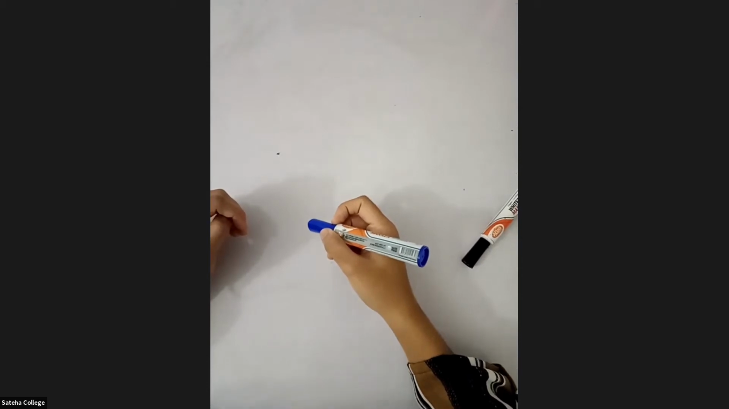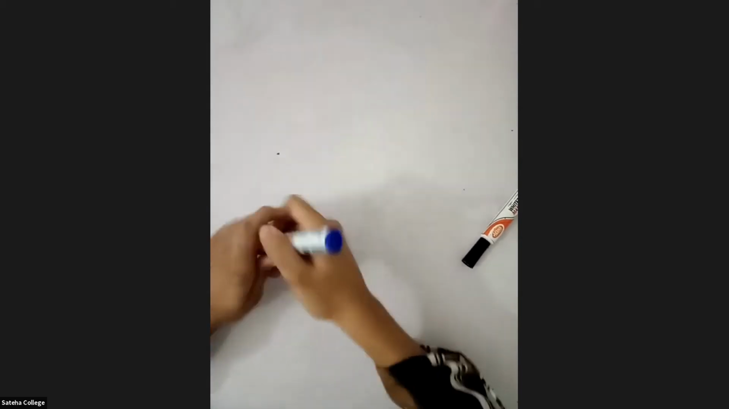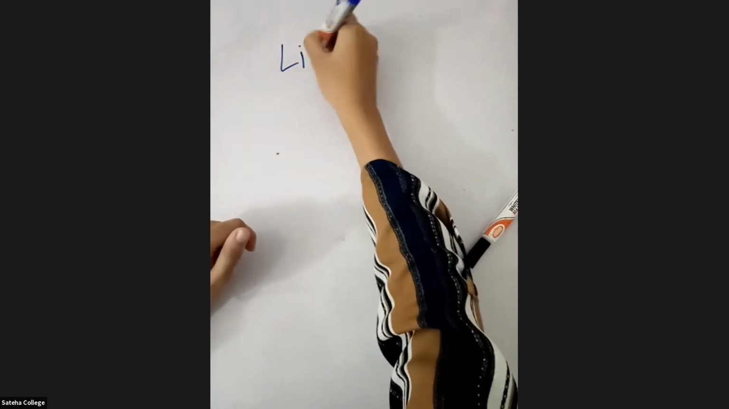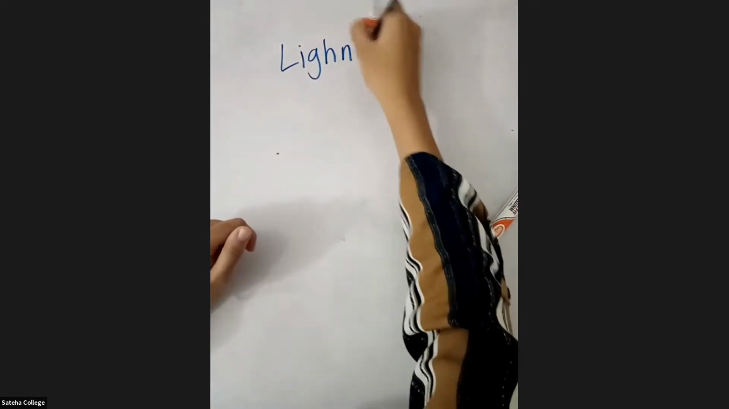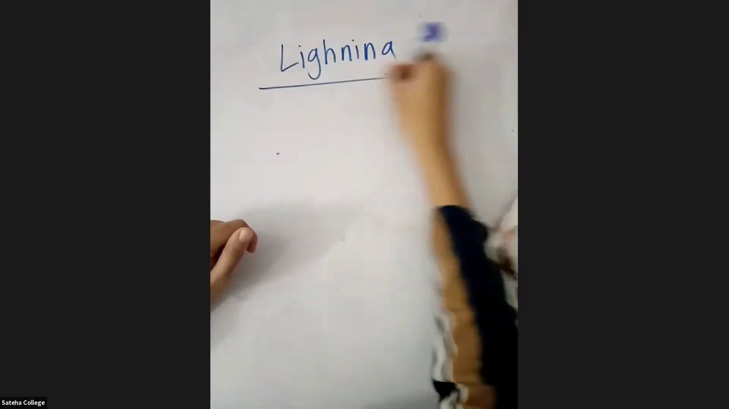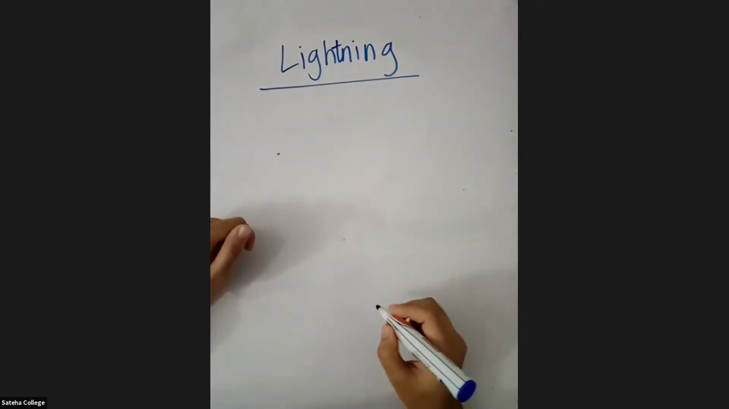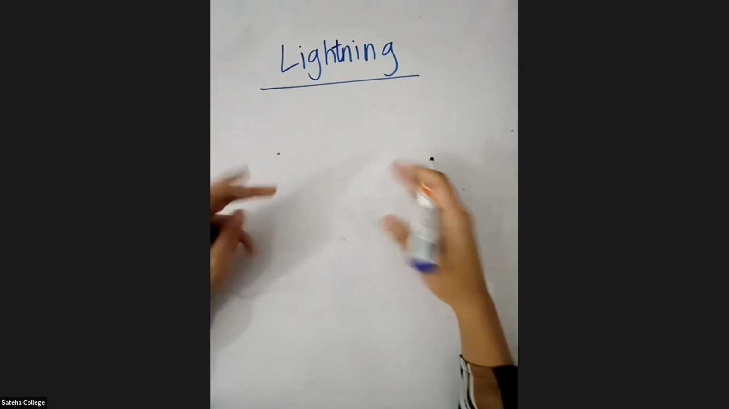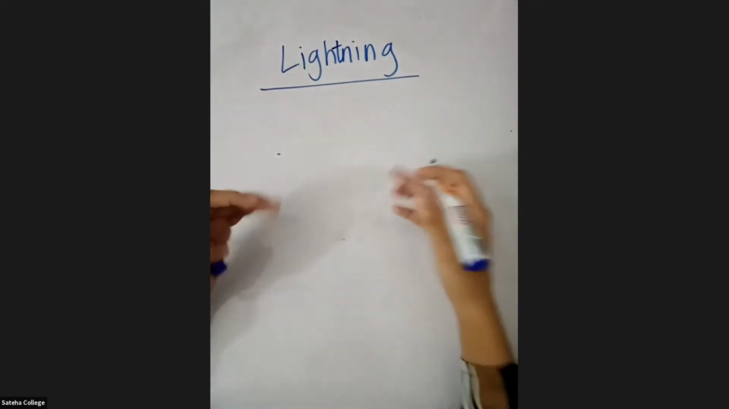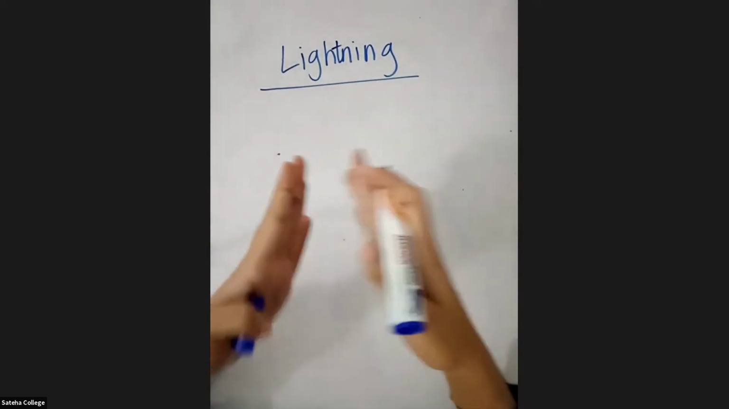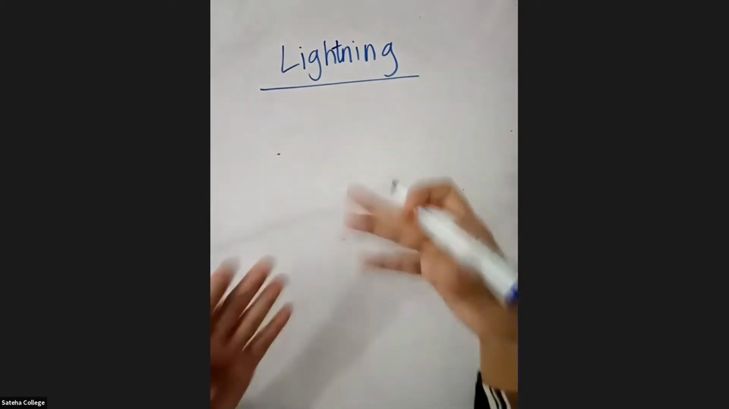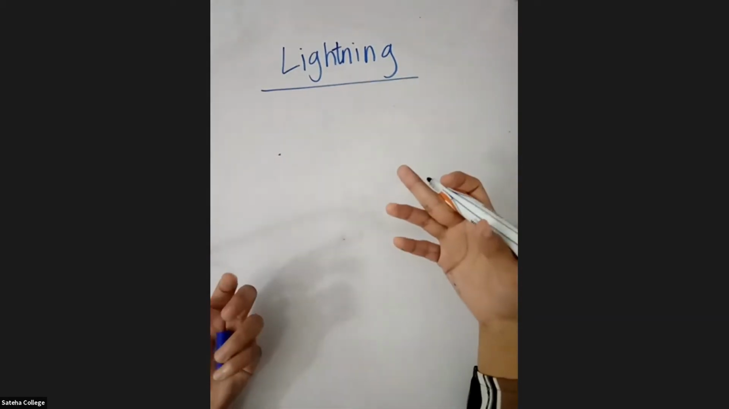Today I am here to teach you all chapter 17, which is called lightning. Everyone here, you know what lightning is, right? It is a natural disaster, a natural thing that occurs every day.